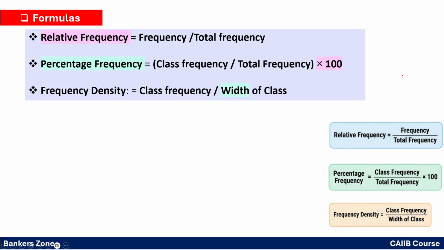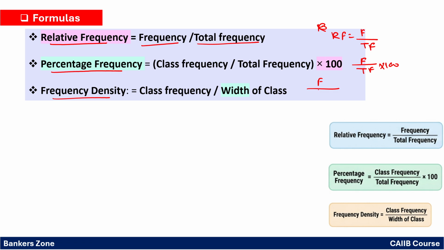Okay. Next, there are some formulas like relative frequency. What is relative frequency? Very simple. It is the frequency upon total frequency. Relative frequency is nothing but the frequency upon total frequency. What is the percentage of frequency? To find the percentage of frequency, again the same thing: frequency upon total frequency, simply multiplied by 100. Now what is the frequency density? It is the frequency upon the width of the class. You will get the frequency density, right?